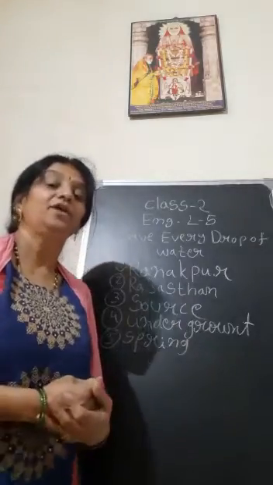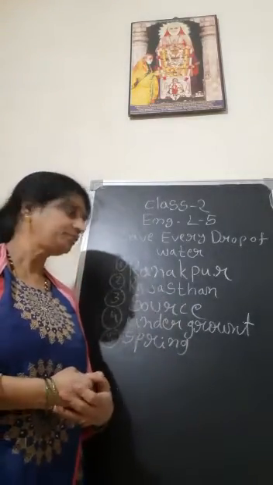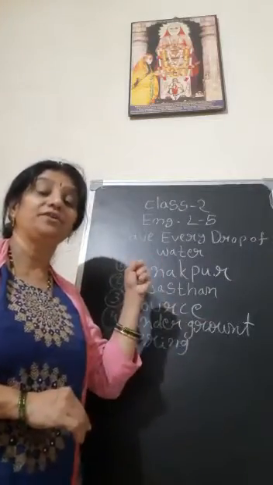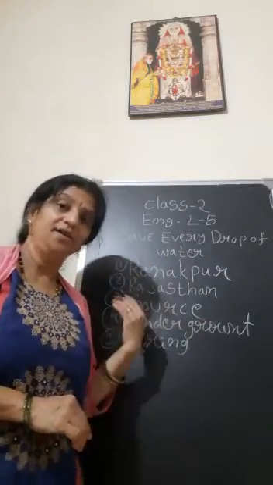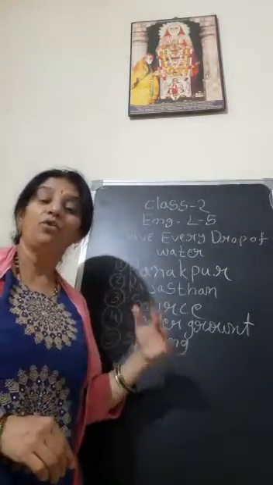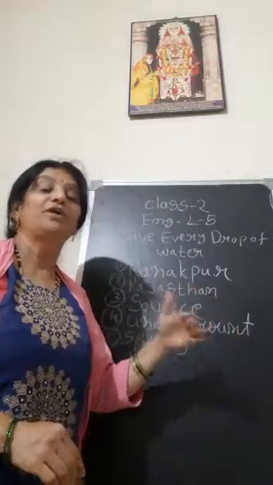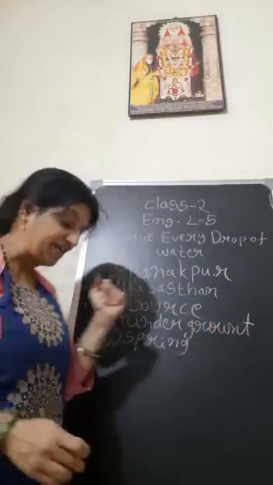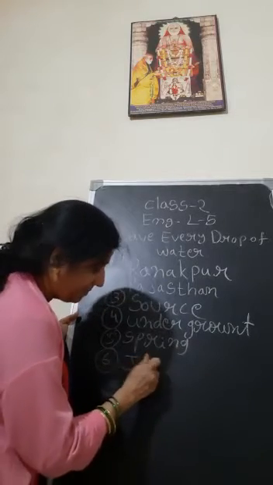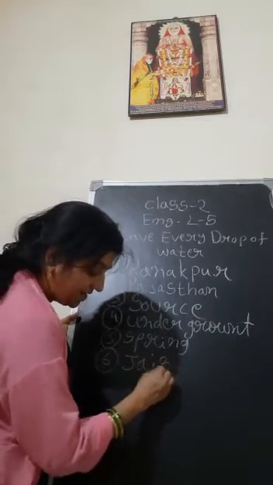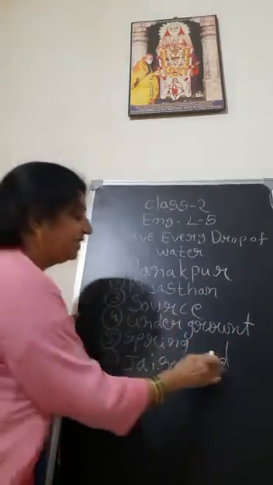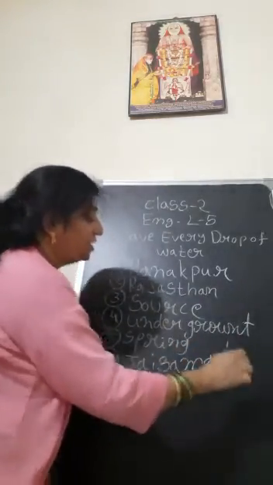What will happen when the summer comes? Those wells will dry up. Why? Because of the heat of the sun. So at that time they have to walk to get the water from another place called Jaisamand, M-A-N-D.